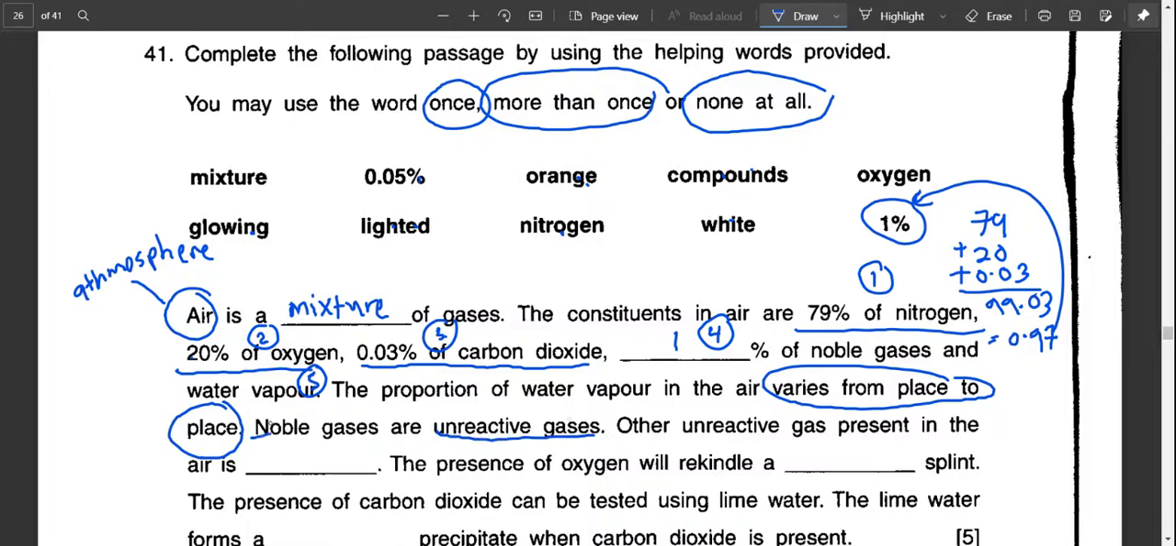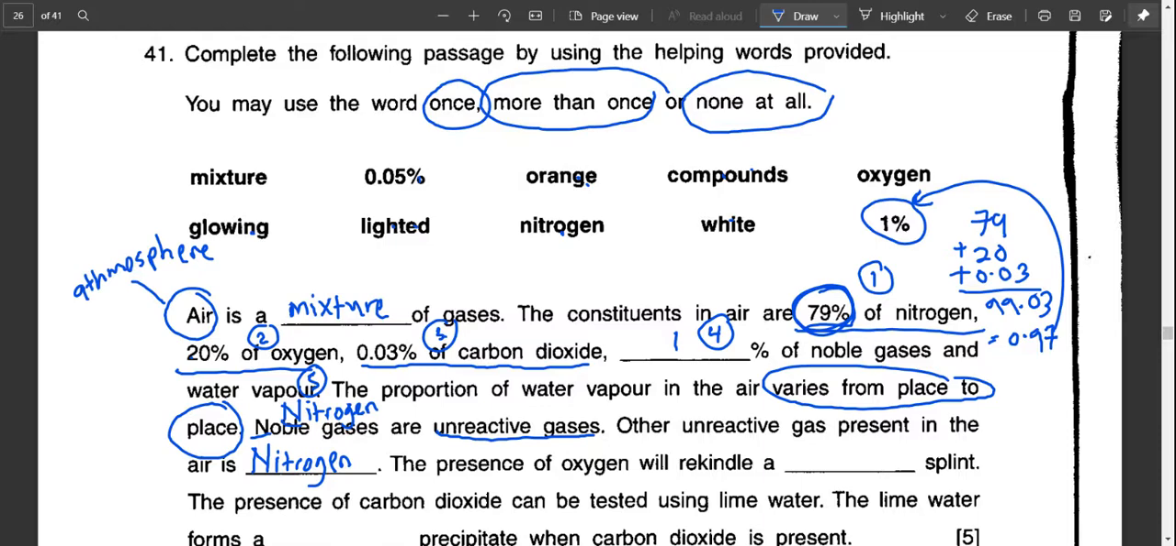Noble gases are unreactive gases. So noble gases start with N, and nitrogen as well, both are unreactive gases. You have to remember this. Both of them start with N. Other unreactive gases present in the air, I've already mentioned, is nitrogen. This is also the reason why there is 79% of nitrogen in the air, because it is unreactive in comparison with other gases.